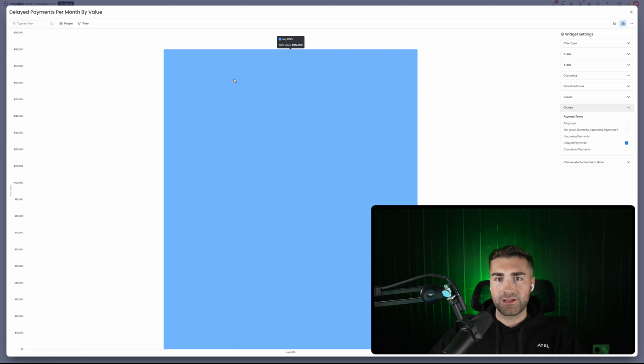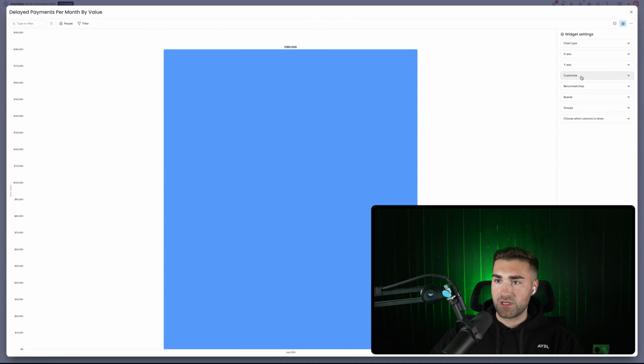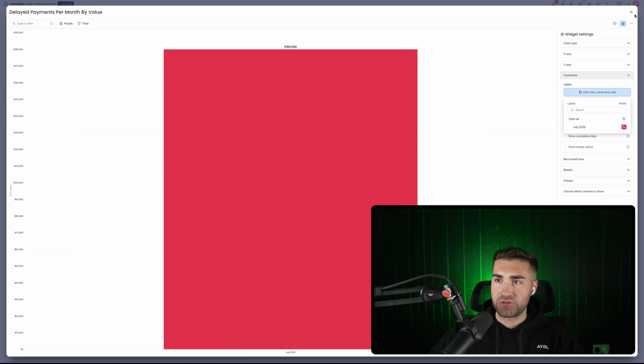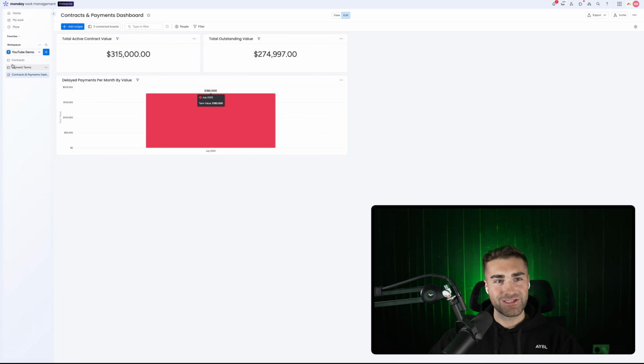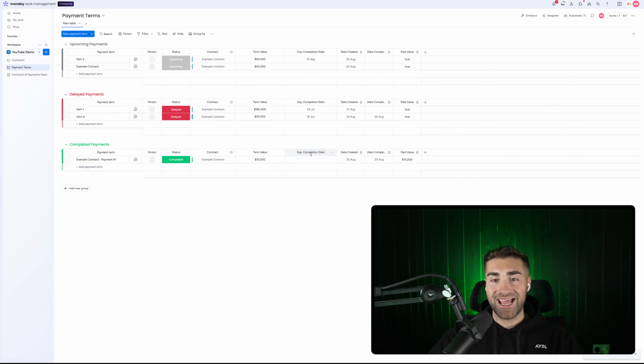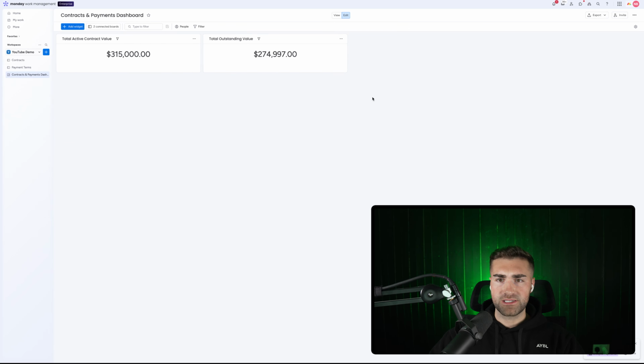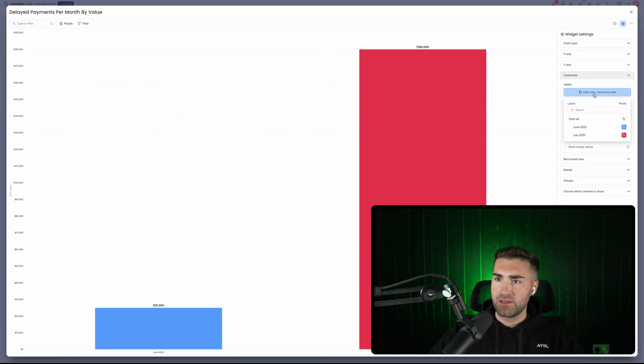So I can see that we've got a delayed payment that was due in July of 180,000. Now you can also click into this if you want to go to customize, and we can maybe make this red, as it's definitely bad news that someone's not paid us $180,000. But if I then go back to our payment terms, and let's say I change this one to delayed, you can see the expected completion date for that was the 18th of June. So now both of those will show here. Customize, edit for all colors, color all in red. There we go, that's what I wanted to do.